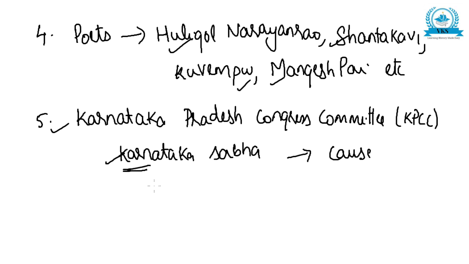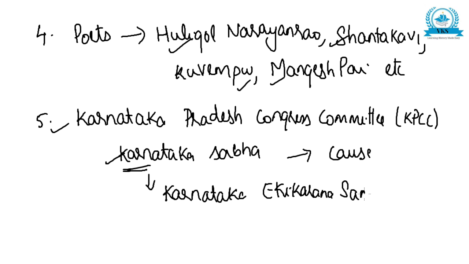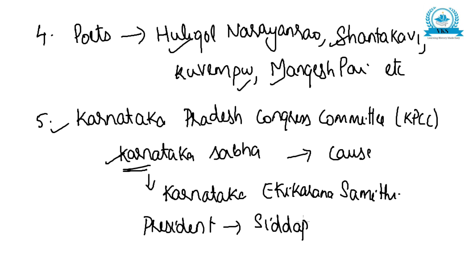This Karnataka Sabha later became Karnataka Ekikarana Samiti. It was later called as Karnataka Ekikarana Samiti, and its first president was Siddappa Kambli.